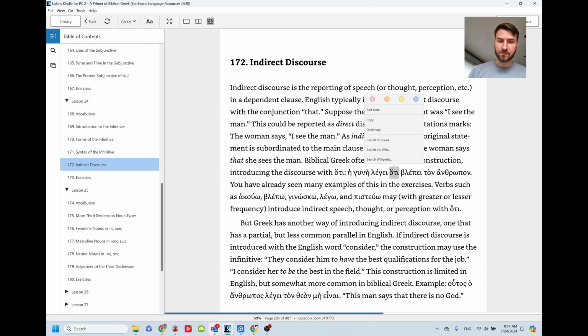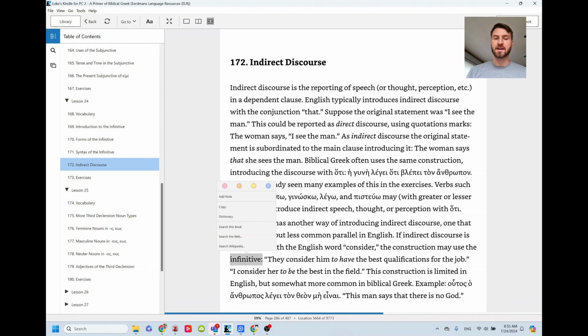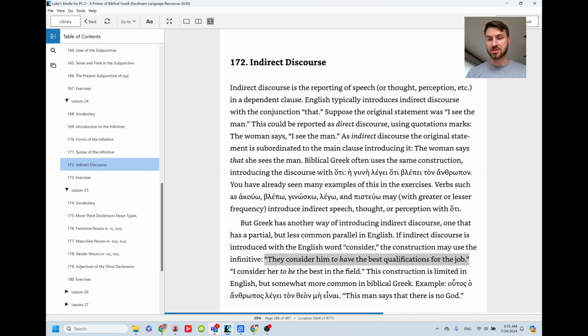In Greek, though, they can also use the infinitive to express indirect discourse. And so Croy points out that we have something similar when we say, they consider him to have the best qualifications for the job. If I was to make this direct discourse, you could say, they consider, quote, he has the best qualifications for the job, end quote, something like that. That would maybe be a way of doing direct discourse. But this isn't all that common in English.